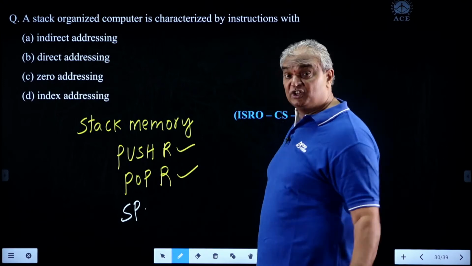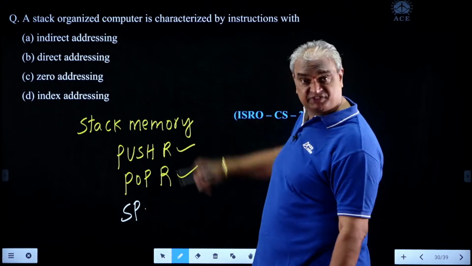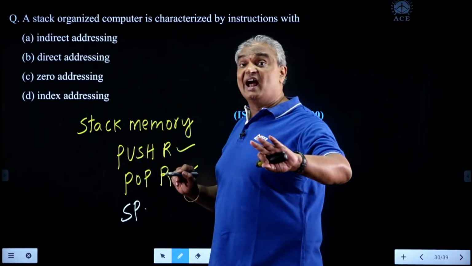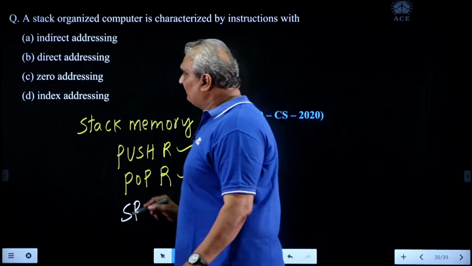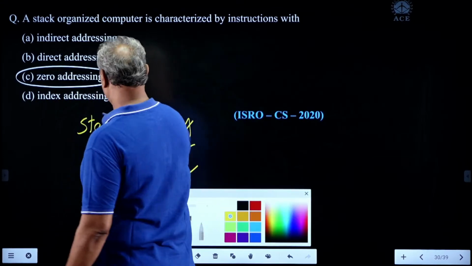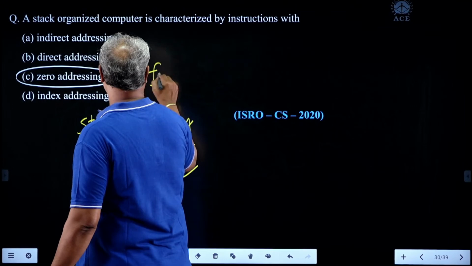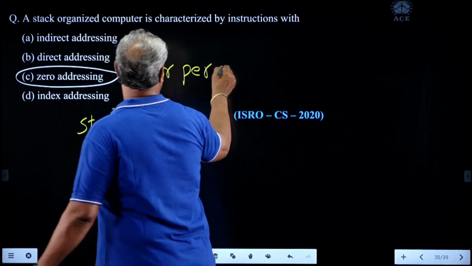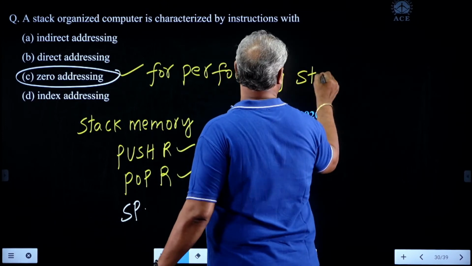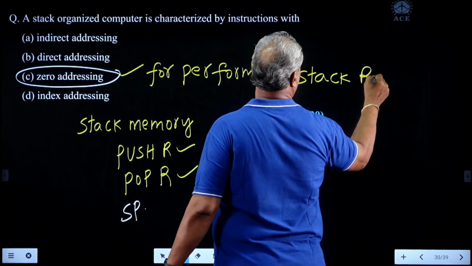At the same time, some more clarity is needed in the question. Here, stack related arithmetical operations are performed with zero addressing. It becomes the correct answer for performing stack related arithmetical operations.